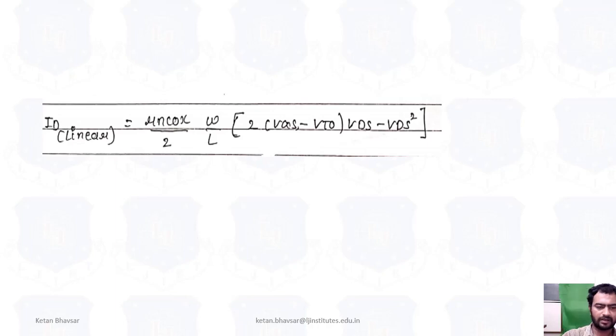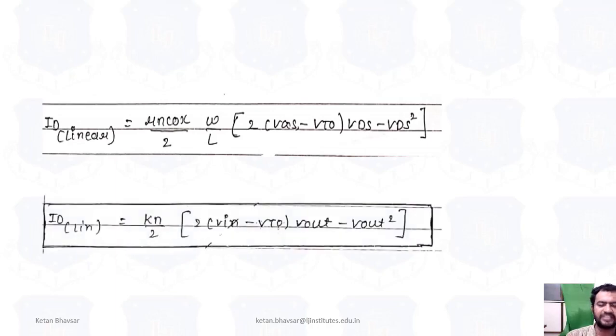Now for the linear region specifically, in chapter number 4 for resistive load, VGS is equal to Vin and VDS is equal to Vout. So ID linear is equal to Kn by 2 into 2 (Vin minus VTO) into Vout minus Vout square. Make sure that whenever we discuss the resistive load, N-channel MOSFET characteristics, or the noise margin concept, VGS is equal to Vin, VDS is equal to Vout, and VTO stays VTO.